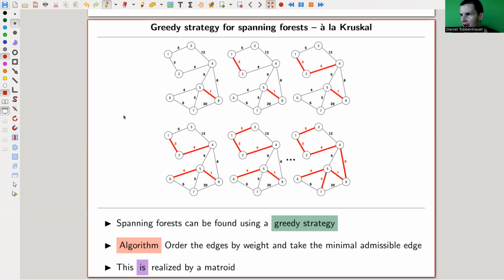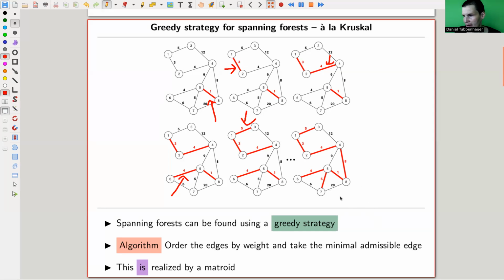So we had this spanning forest algorithm. This one, the one we discussed, actually goes back to Kruskal, and it's usually called the Kruskal algorithm. It's really nice. It just picks the smallest edge. Pick the smallest edge, pick the smallest edge, always the smallest available edge. And you never pick something so that you get a cycle. So pick the next smallest edge, and so on and so on.